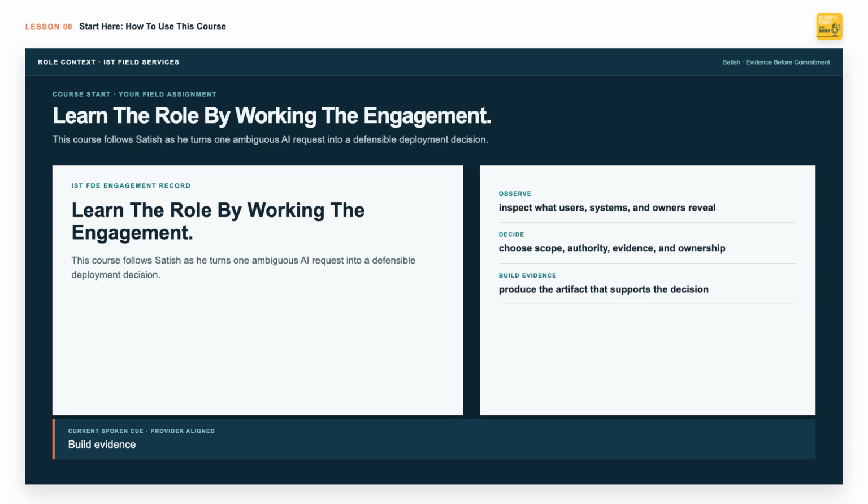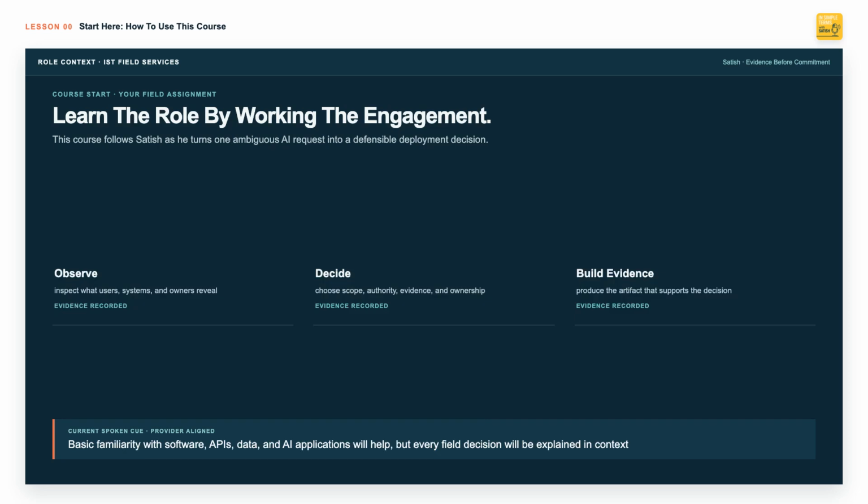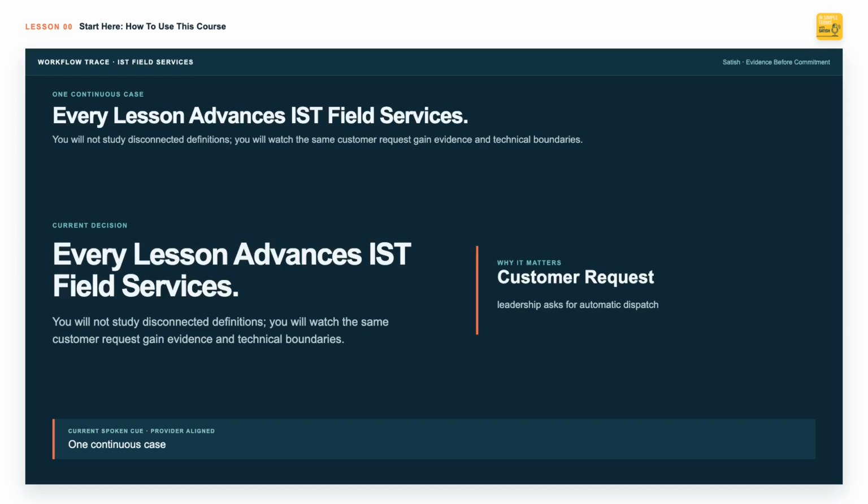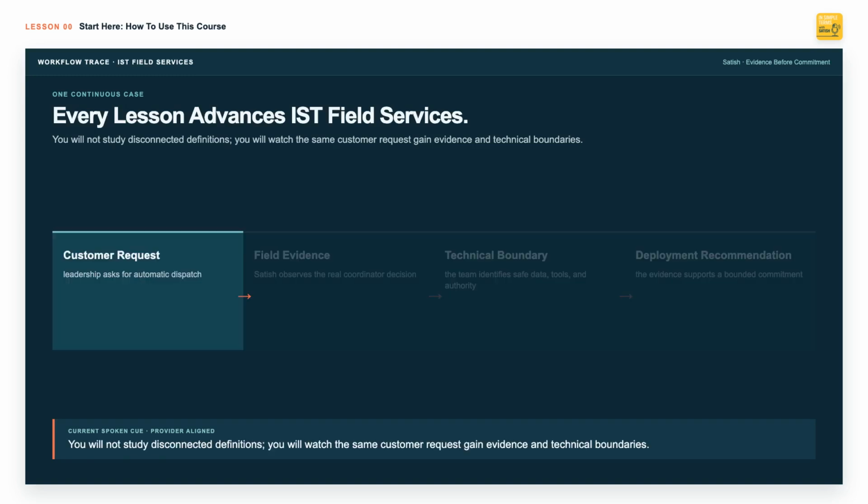You are not expected to know the FDE title before beginning. Basic familiarity with software, APIs, data, and AI applications will help, but every field decision will be explained in context. The course uses one continuous case. You will not study disconnected definitions. You will watch the same customer request gain evidence and technical boundaries.